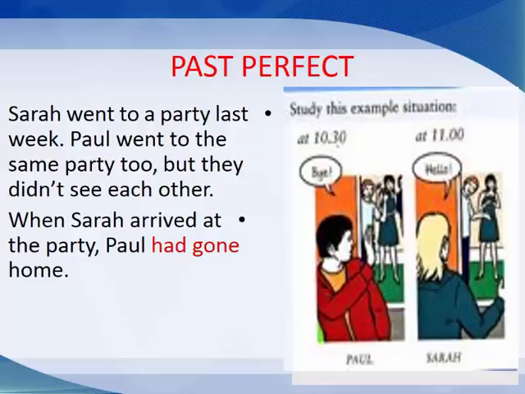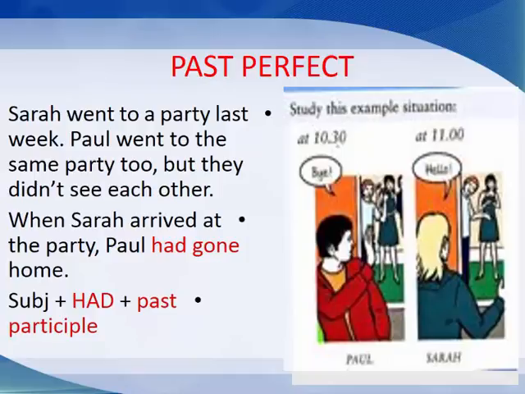When Sarah arrived at the party, Paul had gone home. So, Paul had gone home at 10:30 and Sarah arrived at 11. So, they didn't see each other because an action happened before another action and both of them were in the past.